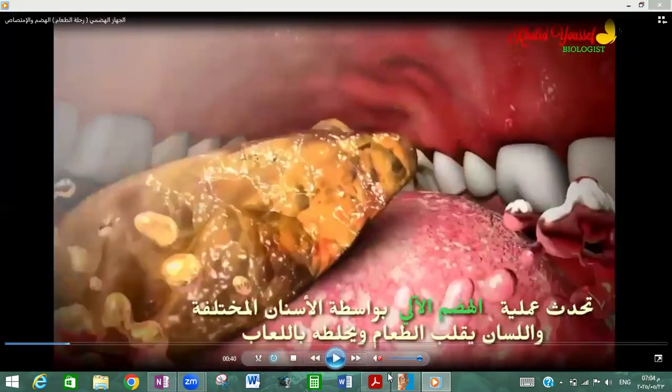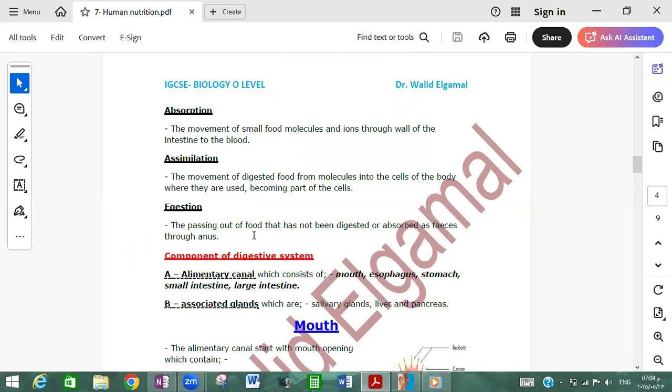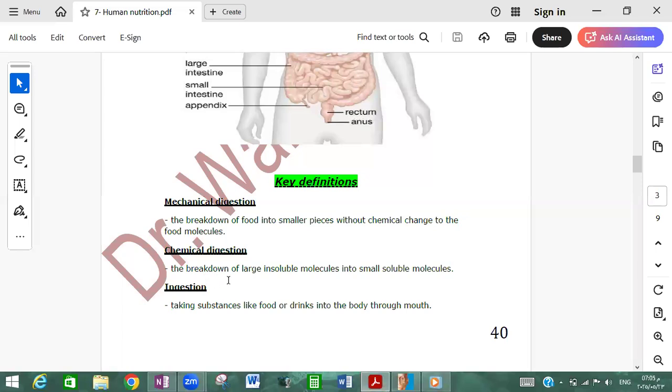It is another term, chemical digestion. What is meant by chemical digestion? Chemical digestion means breaking down large insoluble molecules into small soluble ones, of course, by the aid of enzymes, digestive enzymes. So here we have to differentiate between mechanical digestion and chemical digestion.